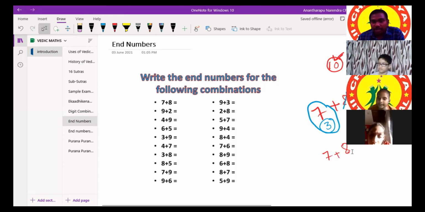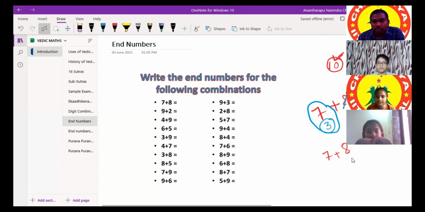How much is 8 required to make 10? We will take 2. How much is remaining? 5. Where did we get this 2 from? We need to do 2 from 7, so 5 remains from 7 after we take that 2. If 5 remains and we add the 10, 10 plus 5 is equal to 15.